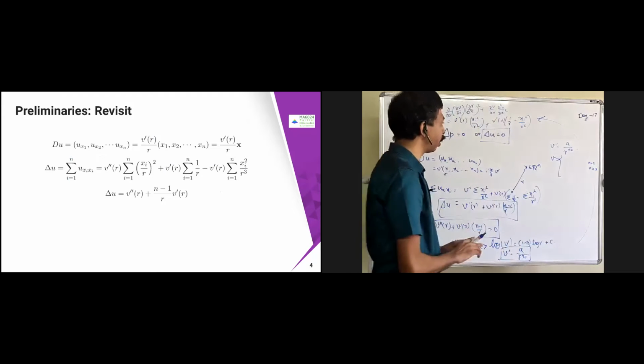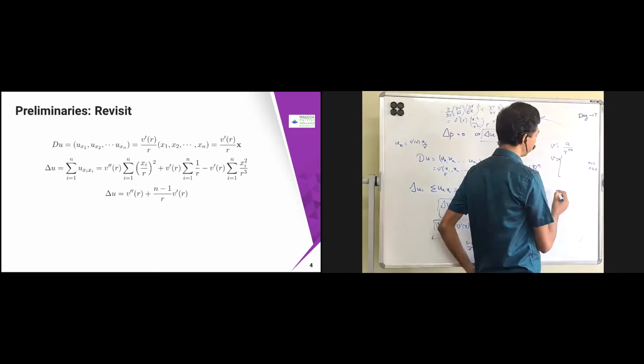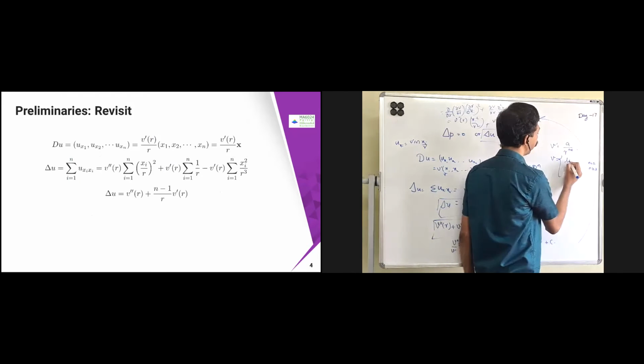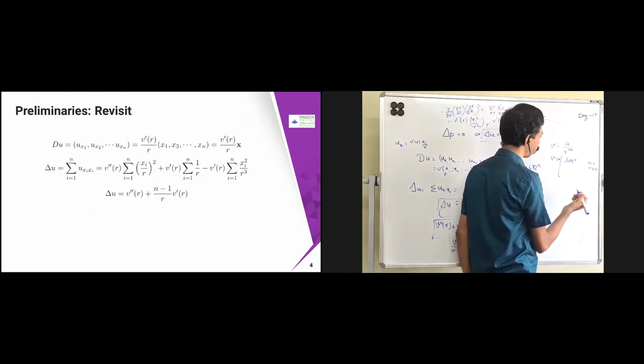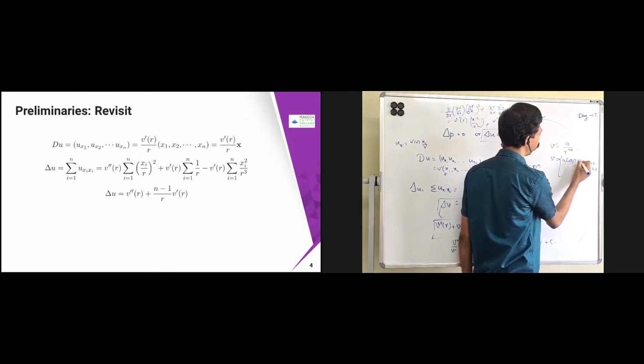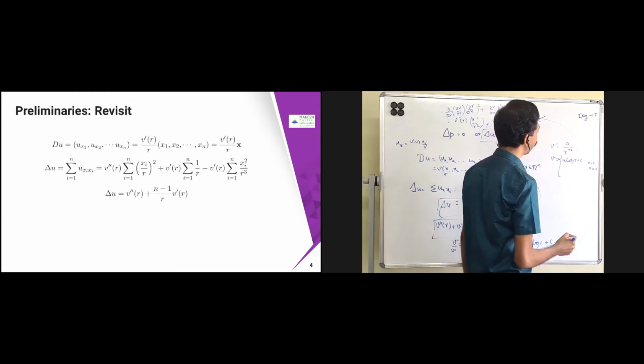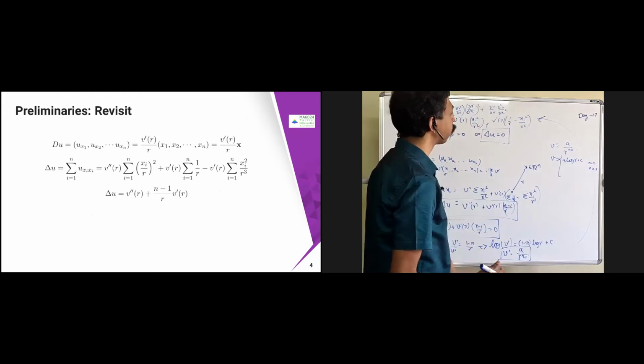Yeah, what is the solution? If n equal to 2, what will be the solution? So log r. Log r, okay. So not just log r, plus something is going to come, a log r plus some constant is going to come. Okay. Now if n is greater than or equal to 3, what is the answer?